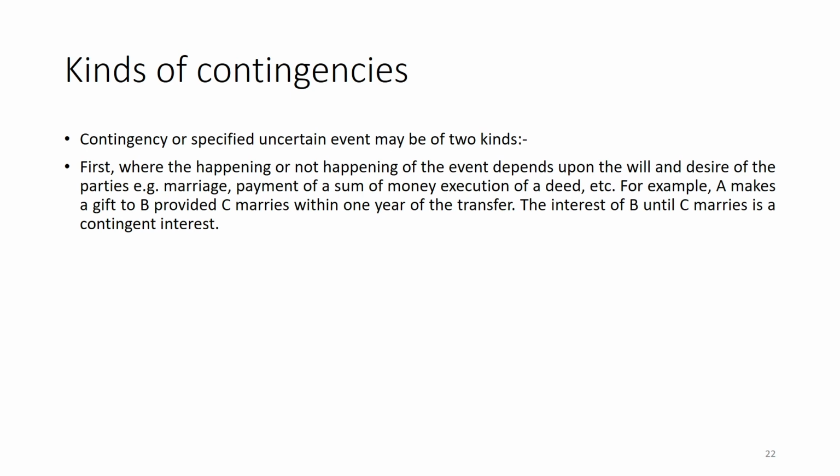A makes a gift to B provided C marries within 1 year of the transfer. So, this marriage within 1 year is a conditional transfer. Then the interest of B until C's marriage is a contingent interest.